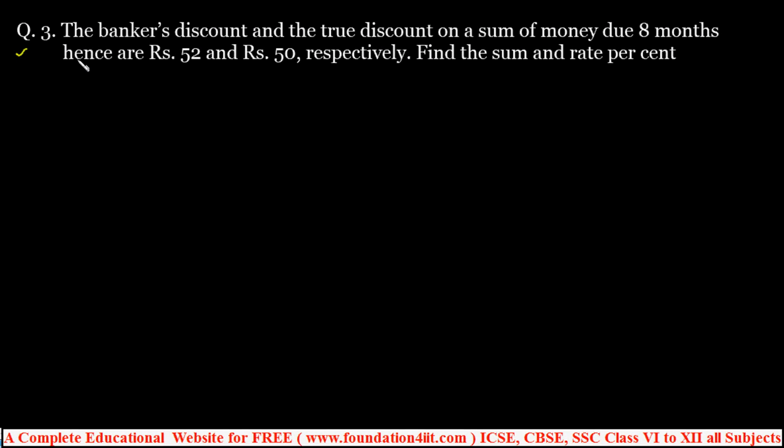Now the next question: the banker's discount and true discount on a sum of money due 8 months hence are 52 and 50. So the banker's discount is rupees 52, the true discount is rupees 50, and the time is 8 months.